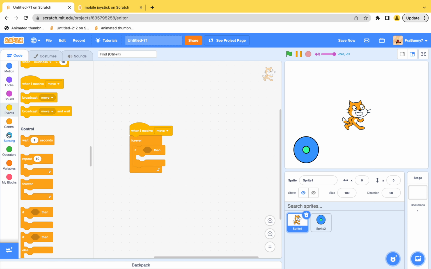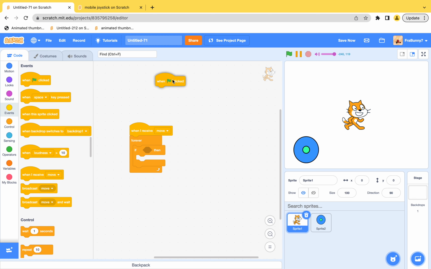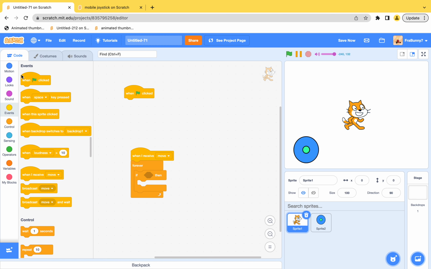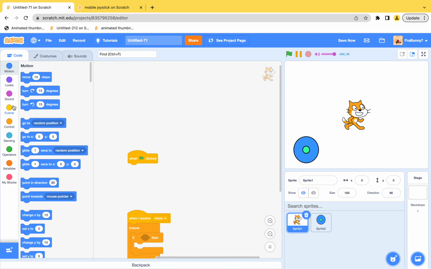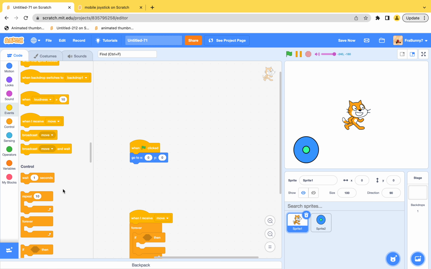if, and you get a flag boolean. Wait, no, it's not a boolean, it's just a normal block, because I got confused because this one's the boolean block. So we go here, and then we put go to 0, 0 right there, and then we put on